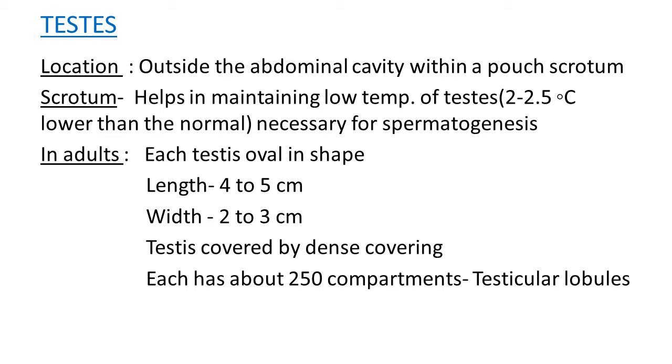Each testis has about 250 compartments, known as testicular lobules. So testes are in pair, length 4 to 5 centimeters, width 2 to 3 centimeters, covered by a dense covering, and having 250 compartments known as testicular lobules.